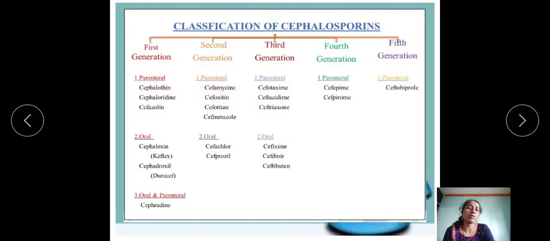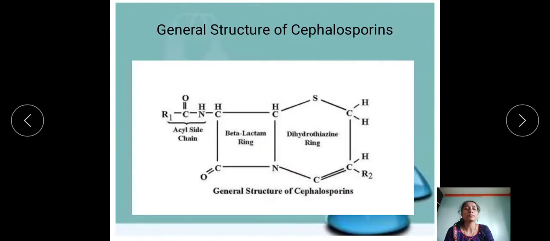And there are a number of examples listed in each class. The structure of cephalosporins comprises a beta-lactam ring and a dihydrothiazine ring. At the side chain there is an acylamide side chain, and on the third position there is the R2 substitution with different kinds of substituents.